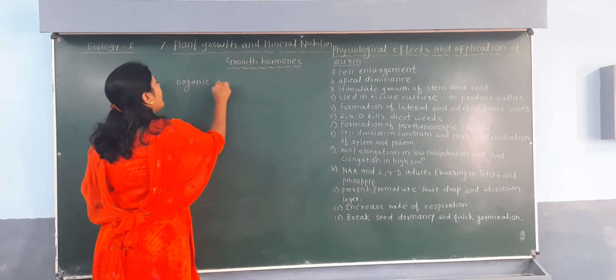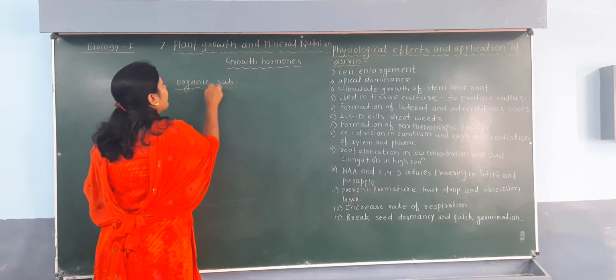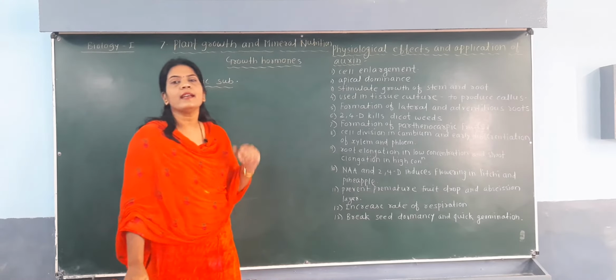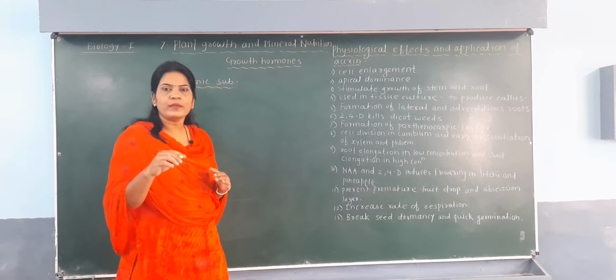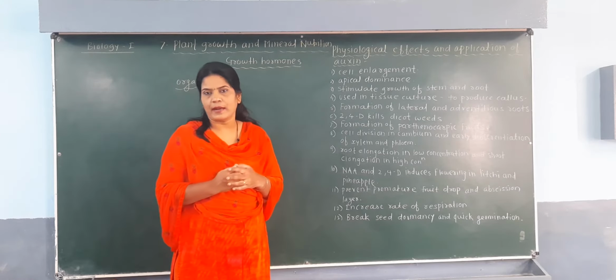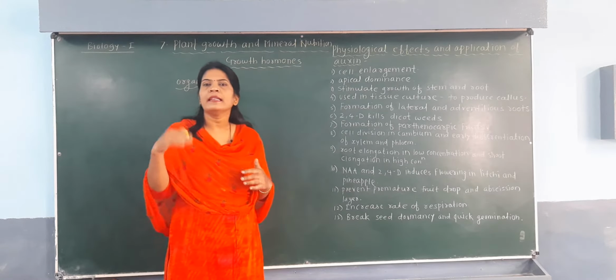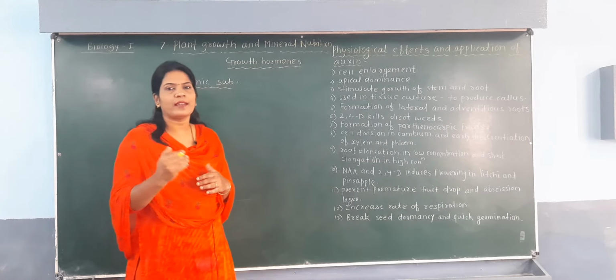substances. The important term is that hormones are organic substances produced in higher plants. Higher plants means gymnosperm and angiosperm.